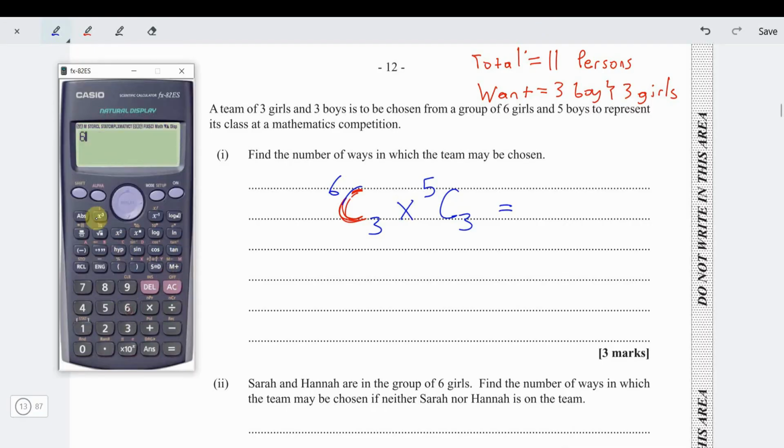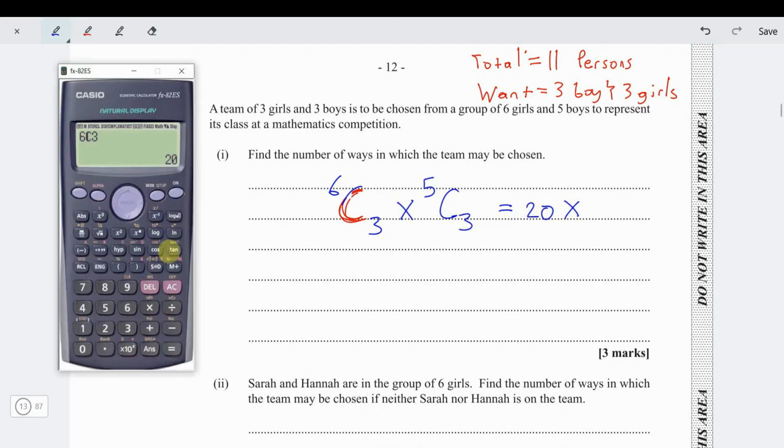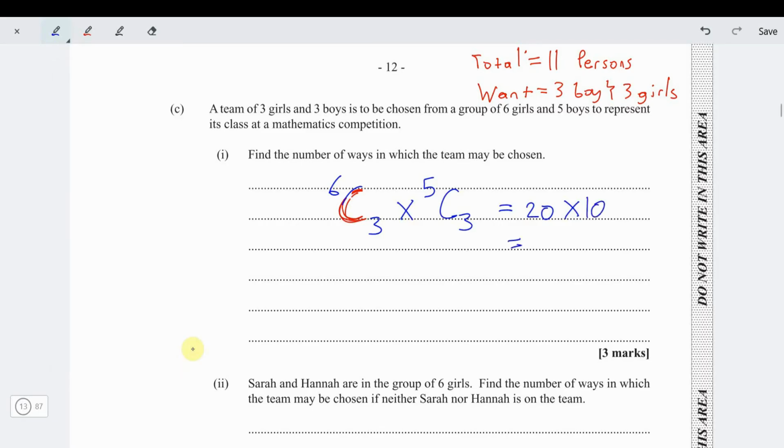Very easy stuff. So 6 choose 3, that's 20, times 5 choose 3, which is 10. And so there's 200 ways to do that. So there's 200 ways that we can select our team. Very easy. Nice.